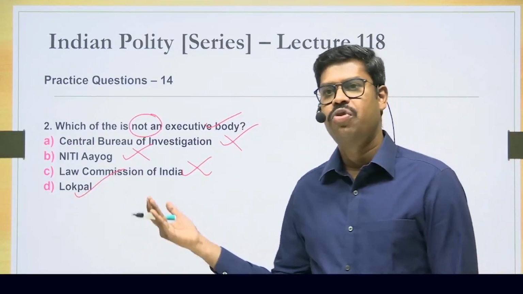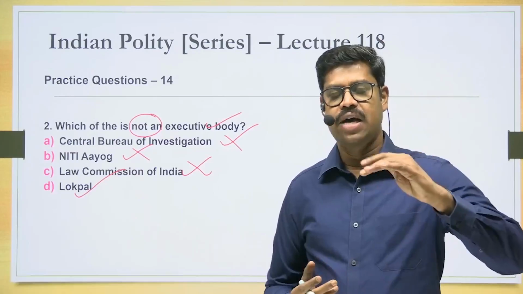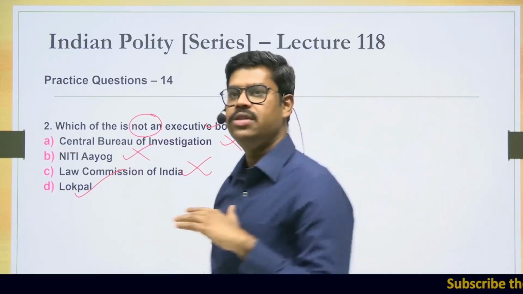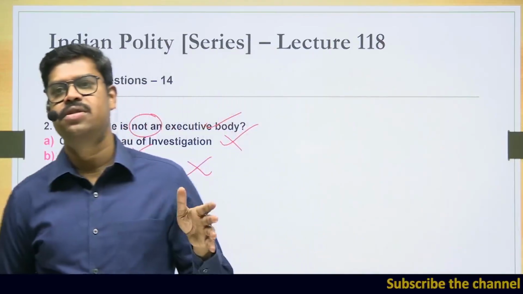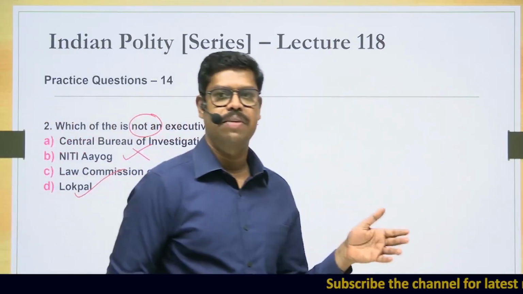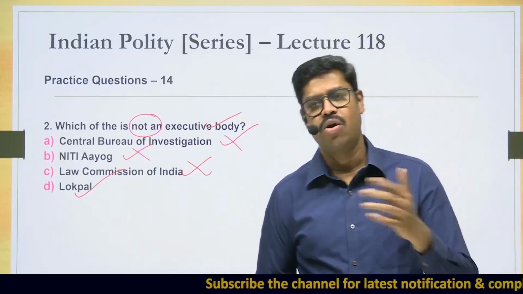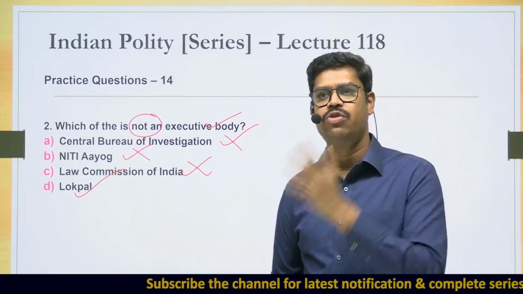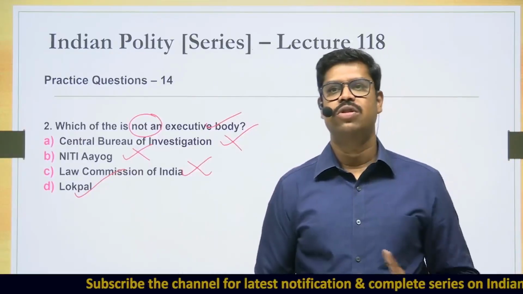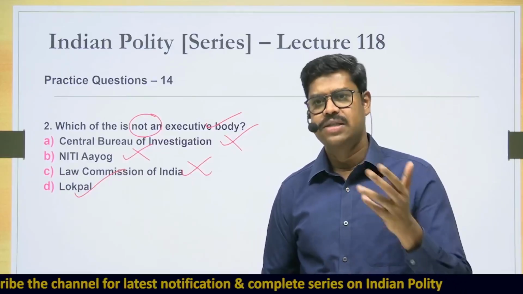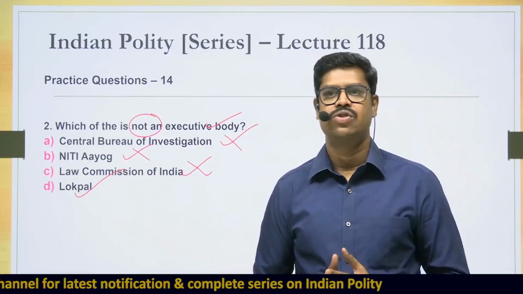So again, if you look into Lokpal, today it is the highest anti-corruption body in our country. The Lokpal has jurisdiction over all the ministers, union ministers, including the Prime Minister. It has jurisdiction over all the members of parliament, all the government servants, Group A, Group B, Group C, Group D. Everything is within the jurisdiction of the Lokpal. And there are certain exemptions to the Prime Minister, but otherwise he is also covered.